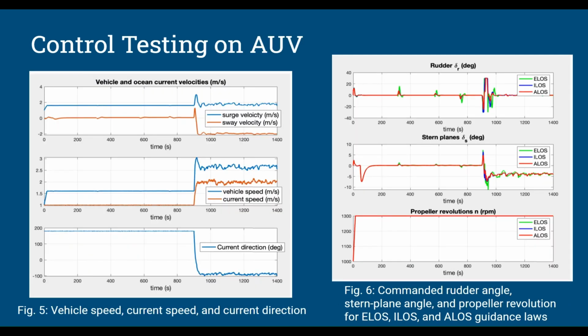The goal of the tested line-of-sight guidance laws was to follow a set of 6 defined waypoints in the stochastic ocean current with minimal cross-track error and accurate crab angle estimation. The testing was performed in 2 phases. In Phase 1, from 0 to 900 seconds, the purpose was to simulate relatively standard operating conditions. The AUV accelerated up to its cruise speed while exposed to an ocean current with constant magnitude and direction. The current increased the vehicle's speed during the first phase, as shown in Figure 5.